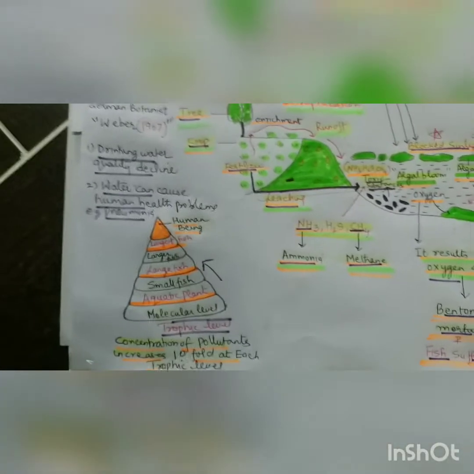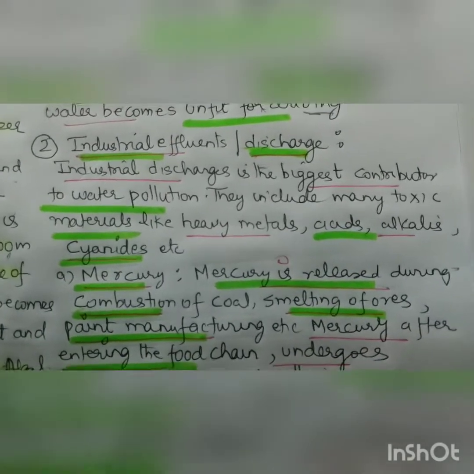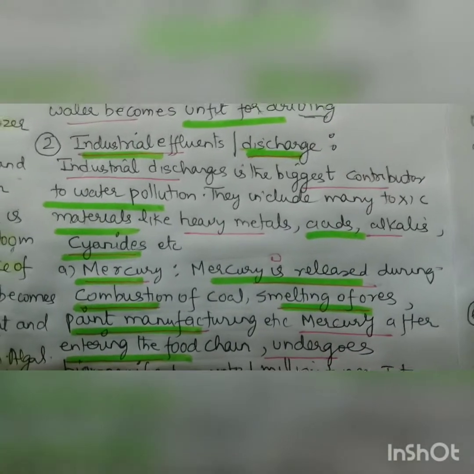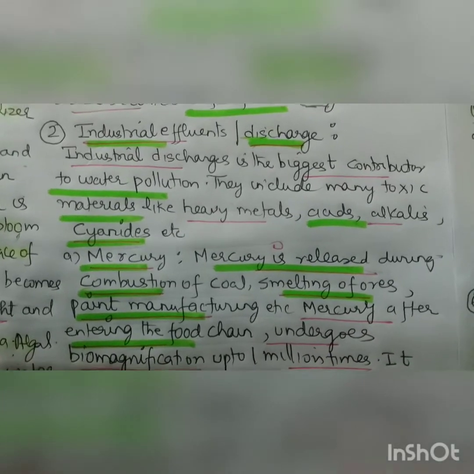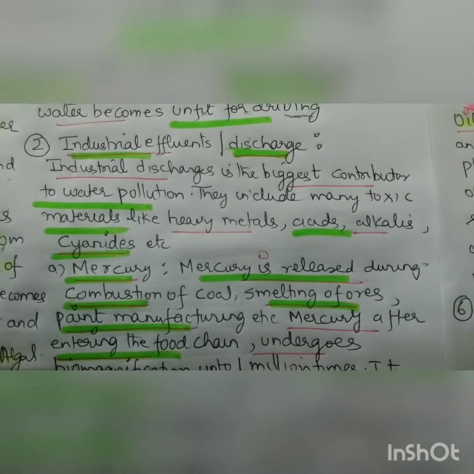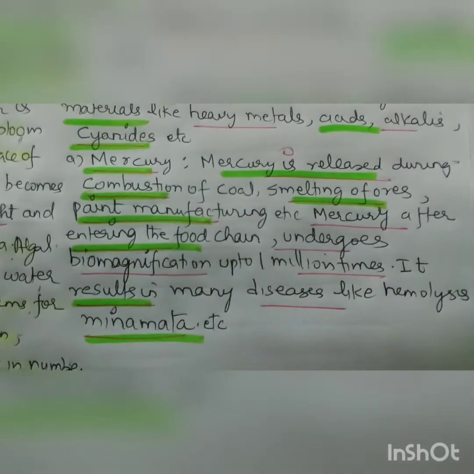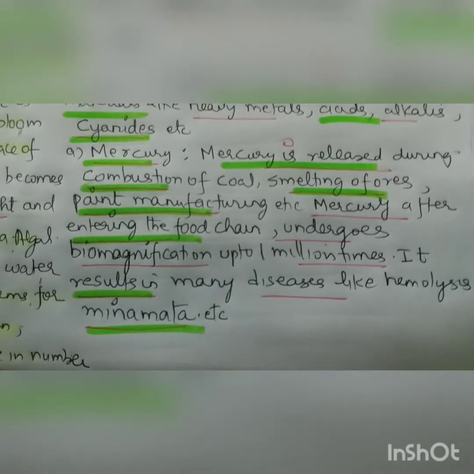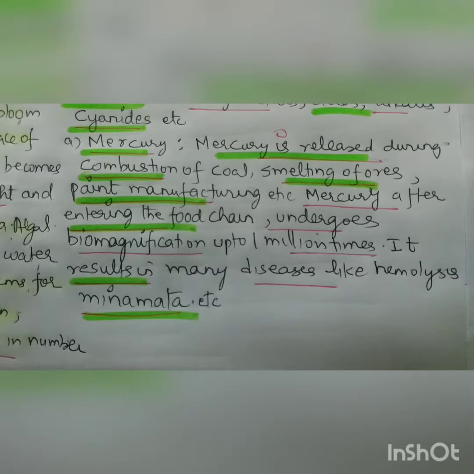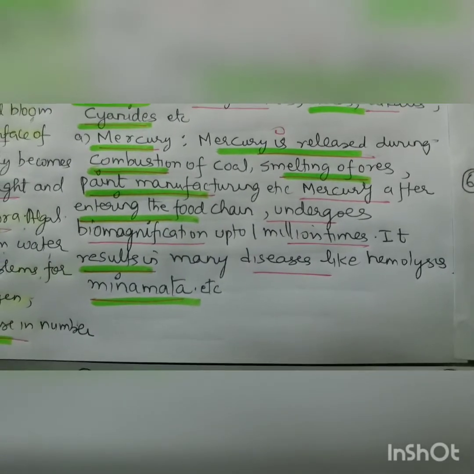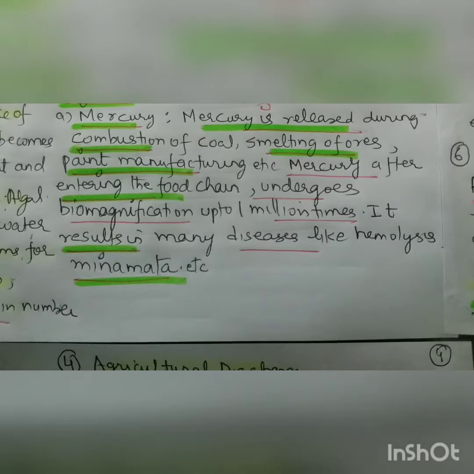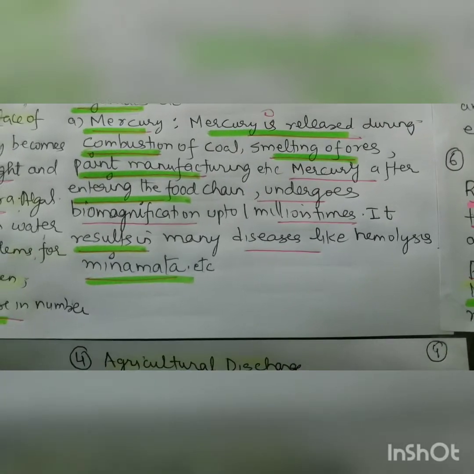So now we are coming to the next part, that is industrial effluents or discharge. Industrial discharge is the biggest contributor to water pollution. They include many toxic materials like heavy metals, acids, alkalis, cyanides. Heavy metal mercury is released during combustion of fossils, melting of ores, paint manufacturing. Mercury, after entering the food chain, as I already told you, undergoes biomagnification up to 1 million times. It results in many diseases like hemolysis and Minamata disease.